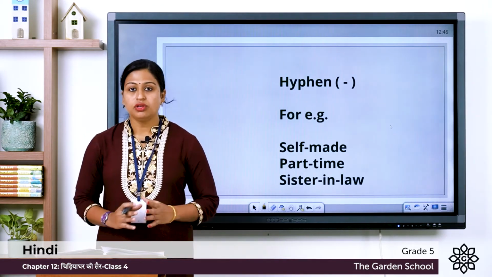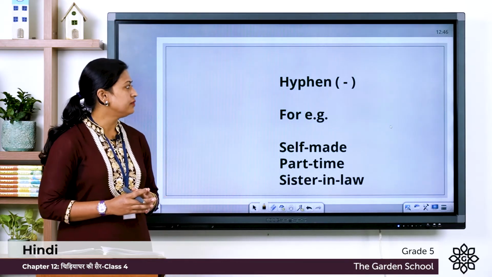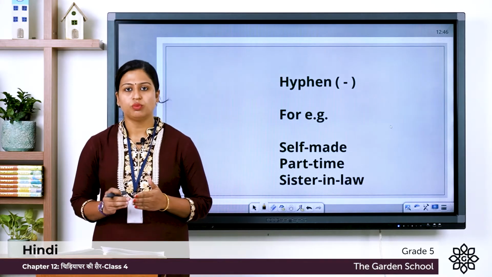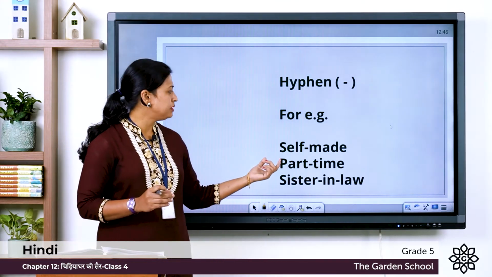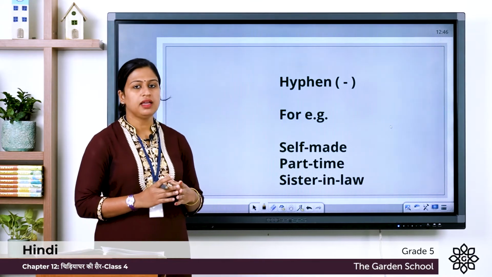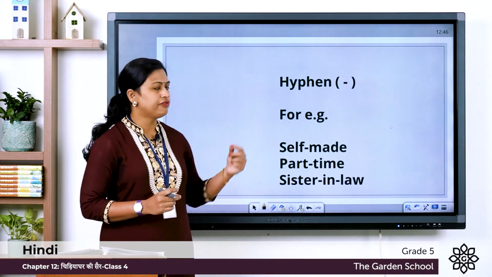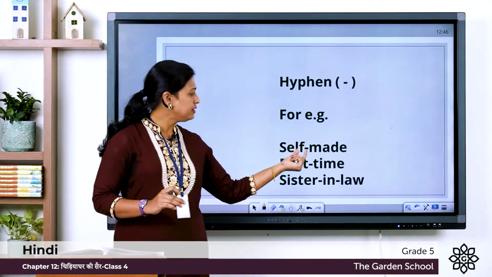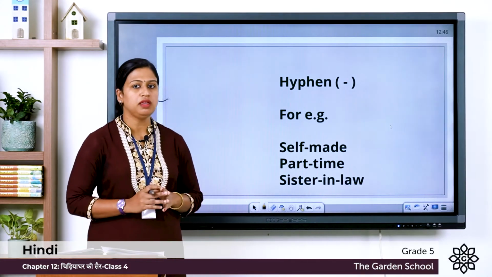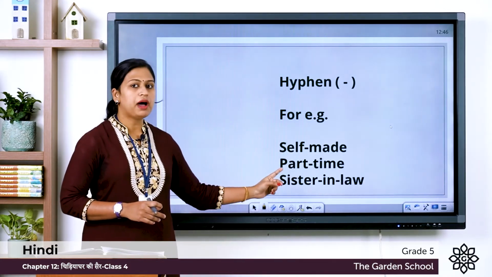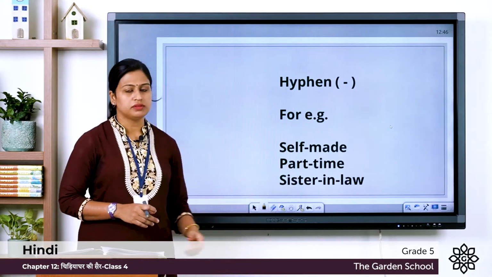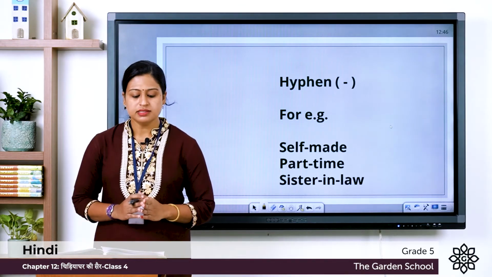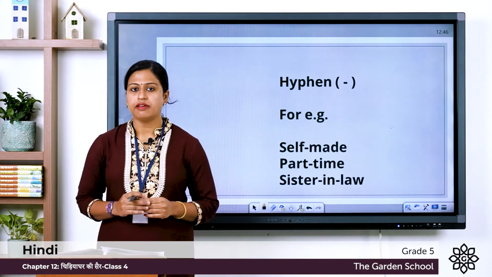Next one is Yojak Chin. That means hyphen. And we use this to join more than one word. And here you can see an example, self-made. 2 words are there, and to join this we use hyphen. You can see here this hyphen is a short sign, and we write this hyphen with no space between the words. Self-made, part-time, sister-in-law. So here you can see no space are there. In Hindi, we say this Yojak Chin, that is hyphen.